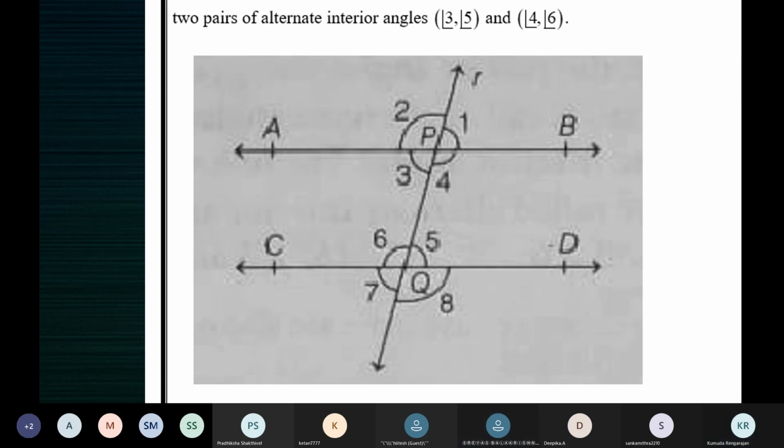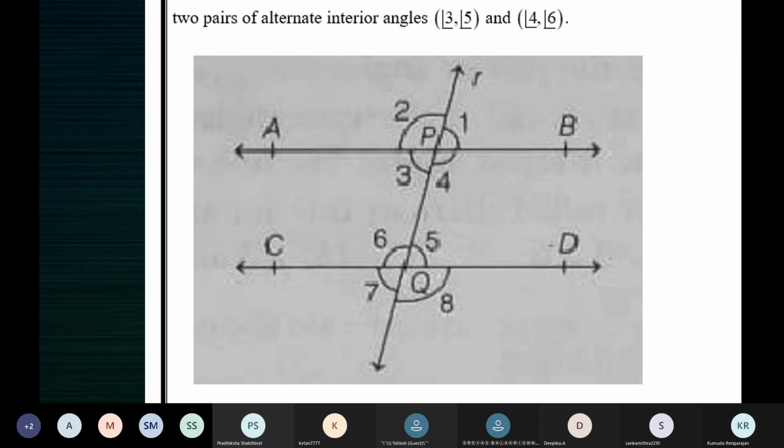Ma'am, angle 3 is equal to angle 5 as they are alternate interior angles. No, you're confused. See, children, we are not. You must get angle 3 is equal to angle 5. Pratiksha, I think you can now correct yourself. Yes, ma'am.